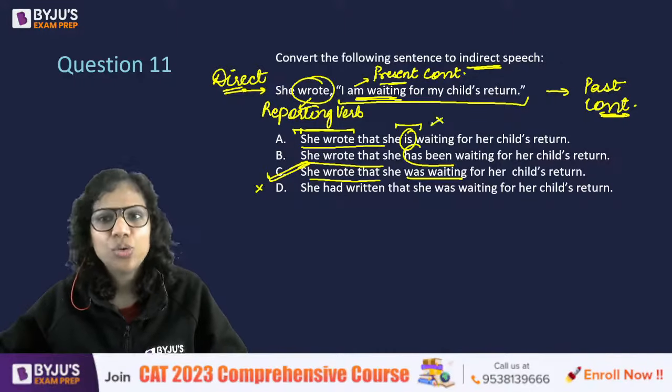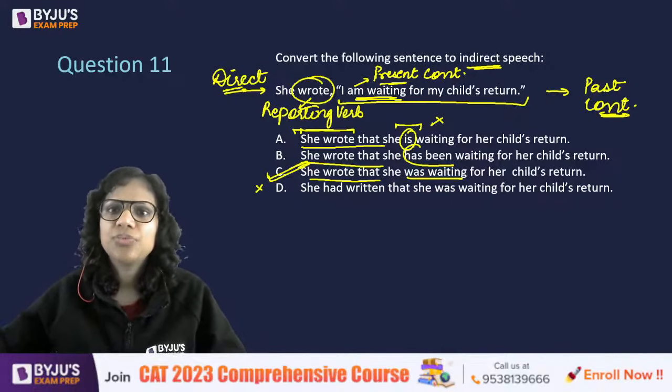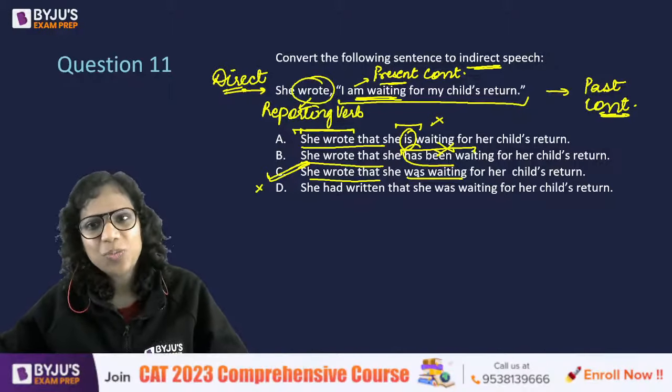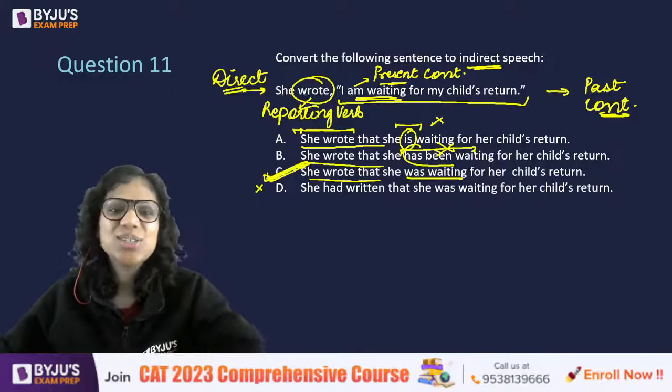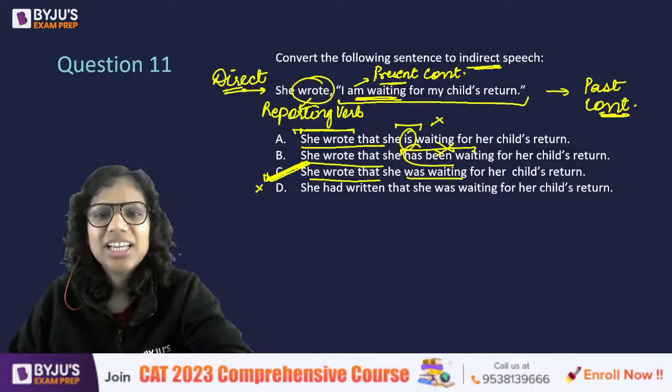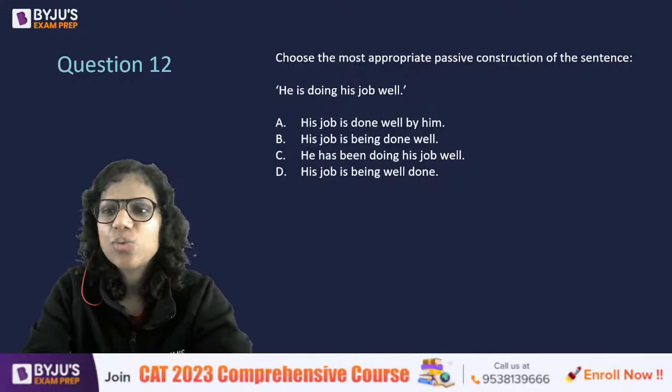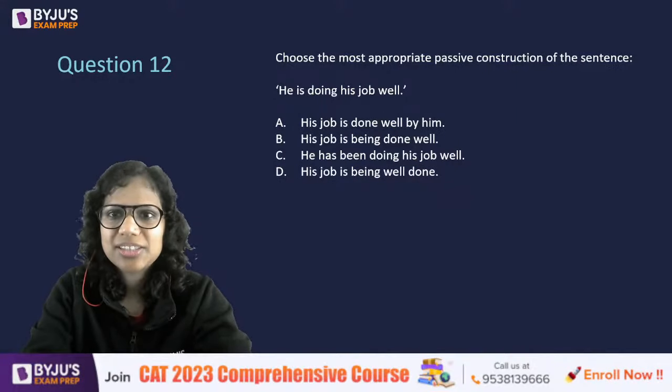Is waiting? No. Present changes to past. Similarly, has been waiting? No. Present changes to past itself, nothing else. So C is the answer here. Clear? All right. Look at this question. This is a voice question.